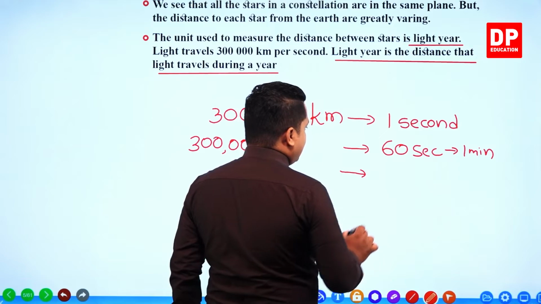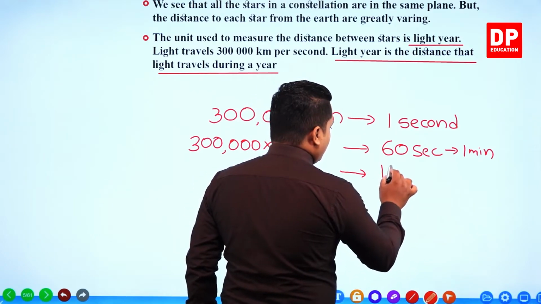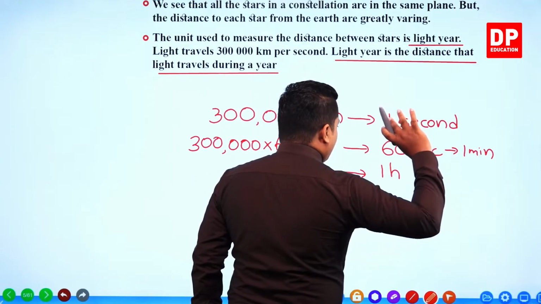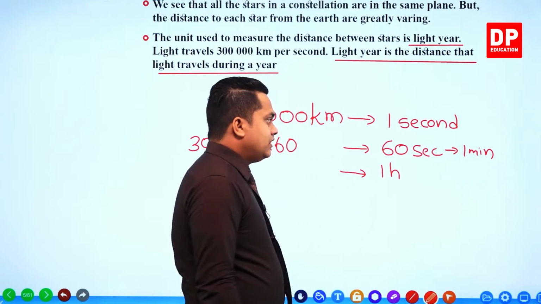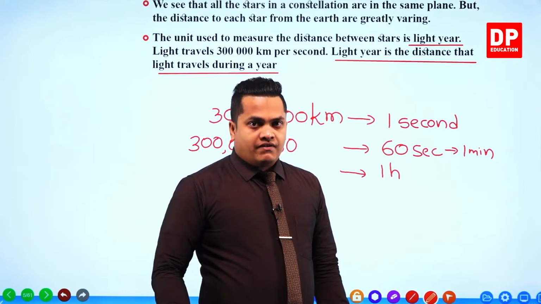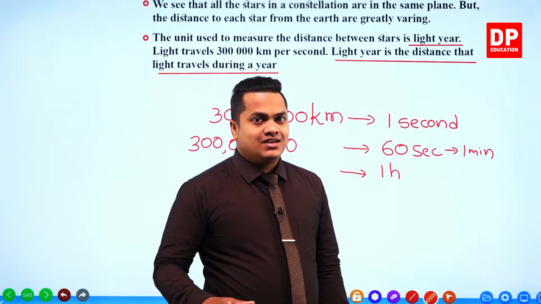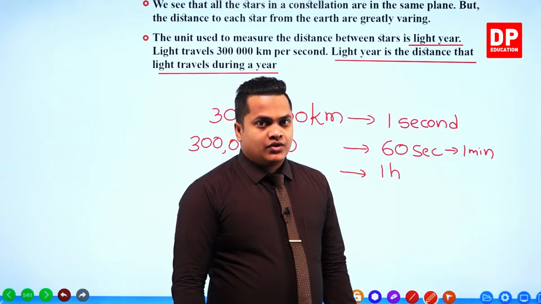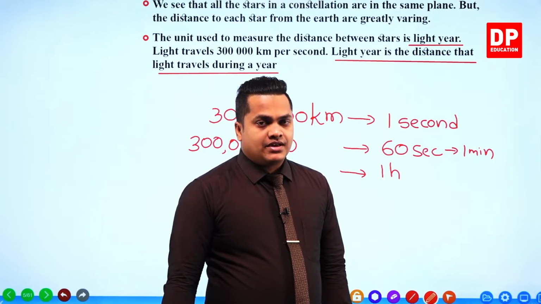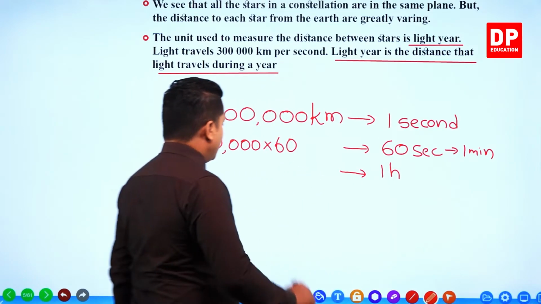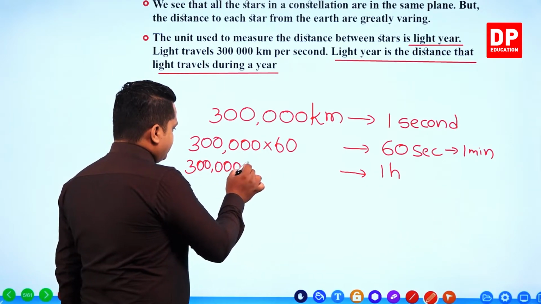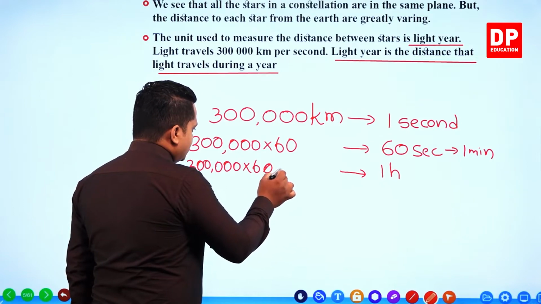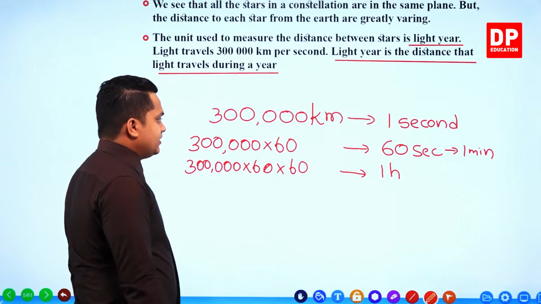So to convert this into hours, for 1 hour, we need to multiply again. You know that for 1 hour, there are 60 minutes. So the distance traveled by a particular light ray within 1 hour of a time period, once again, you have to multiply this by again 60.